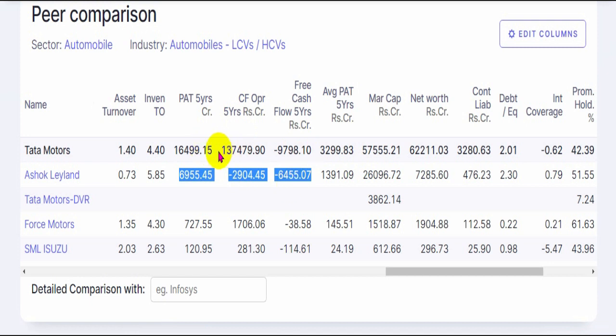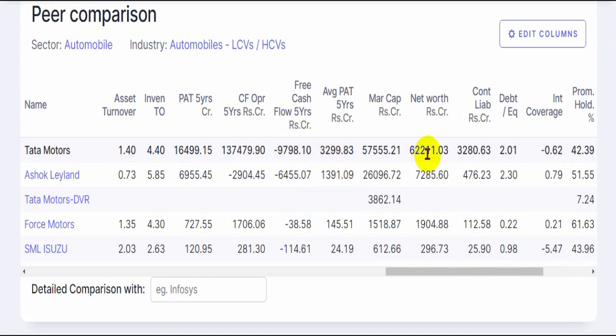This would be much better where at least the cash is coming in, although most of it is being utilized back into the business. So on an average, Tata Motors is earning around 3,299 crores over the last 5 years every year, and Ashok Leyland is generating around 1,391 crores. So efficiency wise, this should have been at least 13,000 crores of average profit because Tata Motors is almost 10 times the size of Ashok Leyland.